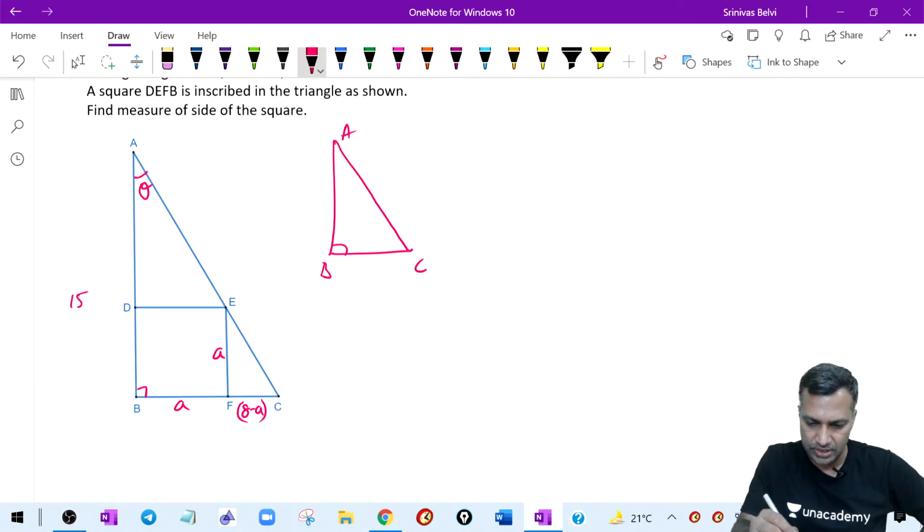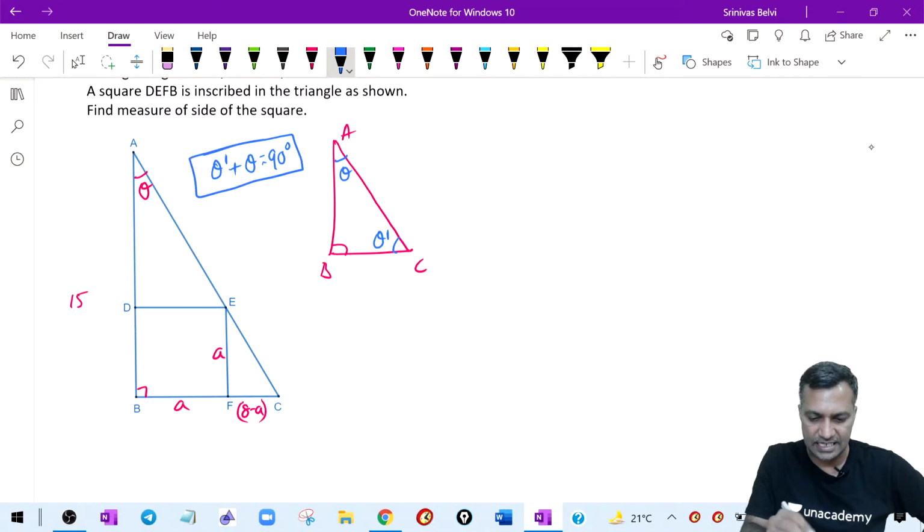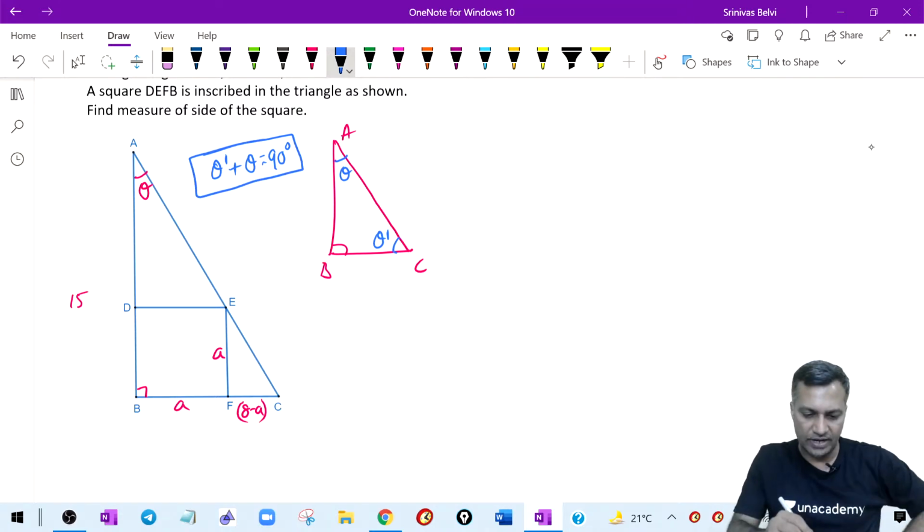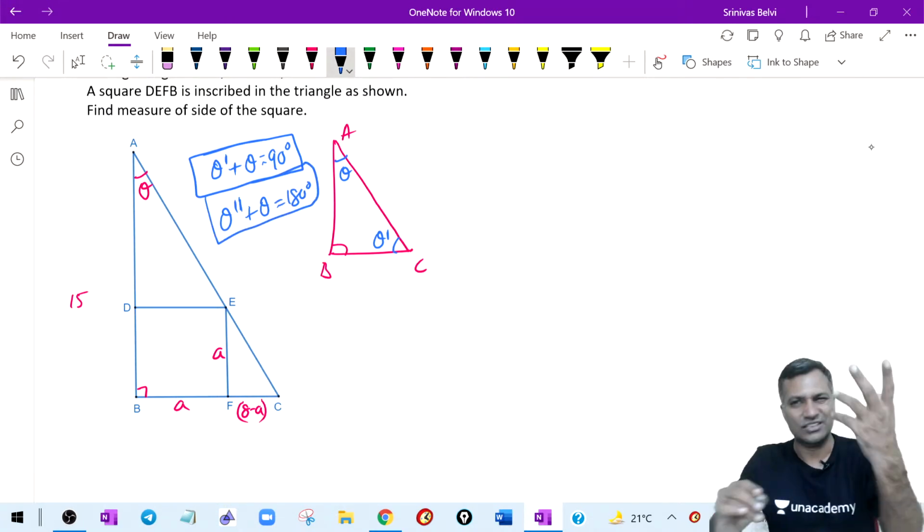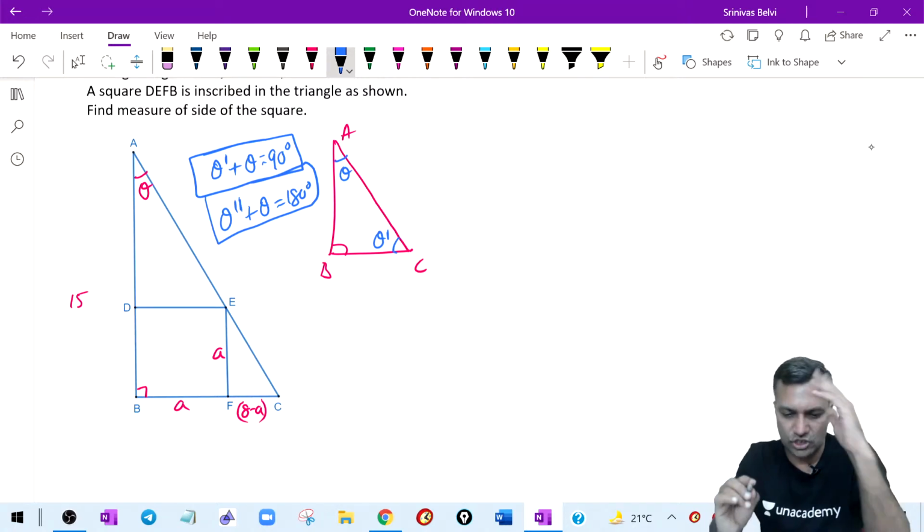In triangle ABC, I am calling this angle theta, and let me call this theta dash. What do you mean by theta dash? They are complementary angles. Theta dash plus theta is equal to 90 degrees. When I write a single dash, it is the complement. If I write a double dash, theta plus theta double dash means 180 degrees, supplementary angles. Okay, these are some local notations.